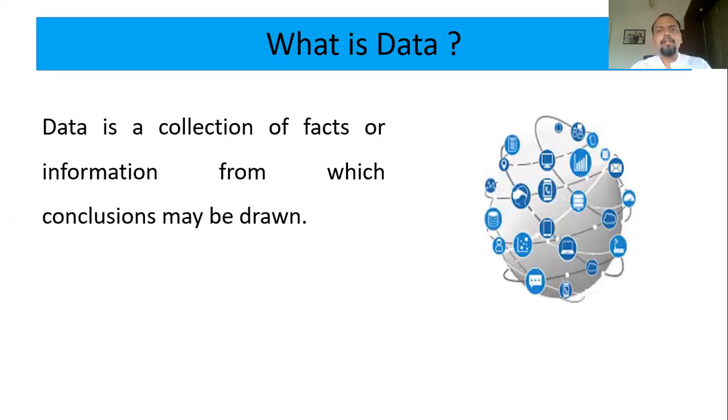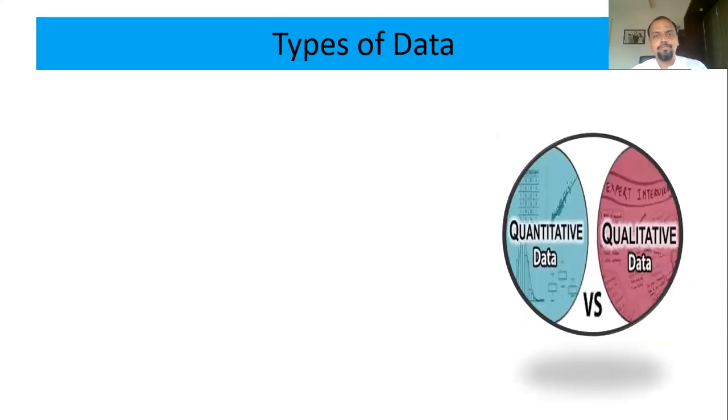So first of all, let me explain what data is. We all know that data is nothing else but a collection of facts or information from which conclusions can be drawn. So it is not simply information, but information that is used to take a decision or to conclude something; that kind of information or facts we call data.